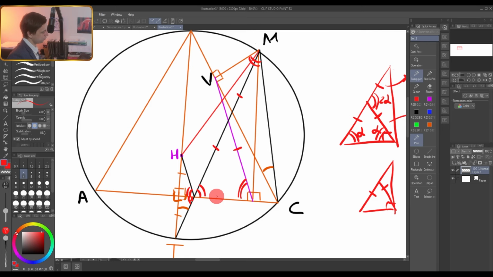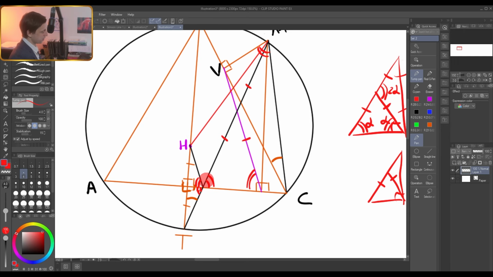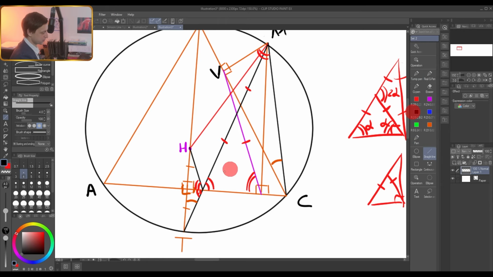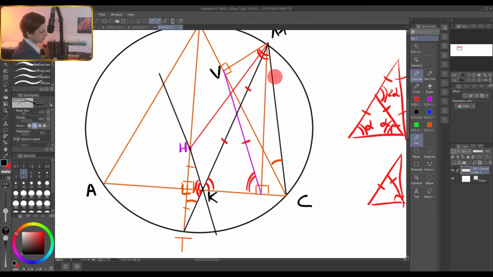And it's also very important for us that this one is parallel to the Simpson line. Really, look, this angle is equal to this angle. If you consider this, the Simpson line is parallel to this line. It divides this line in half. Okay, so let's even extend this H, let's call it K, HK. So basically, we figured out everything we need. So this line is parallel to the Simpson line. It divides this line in half.